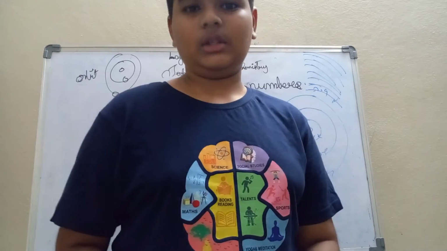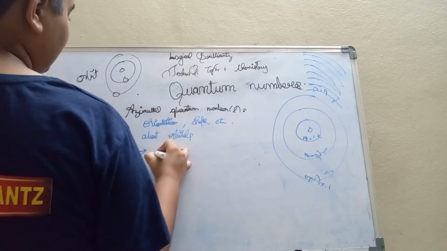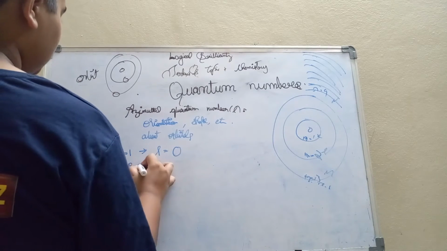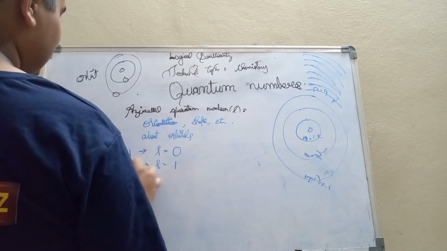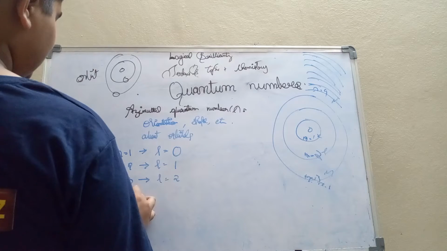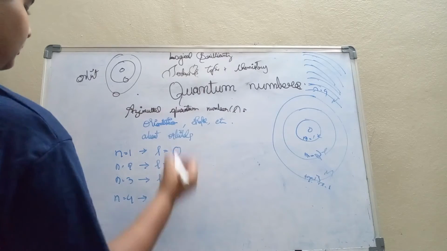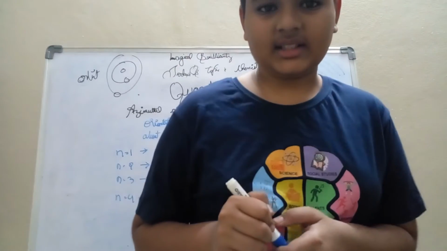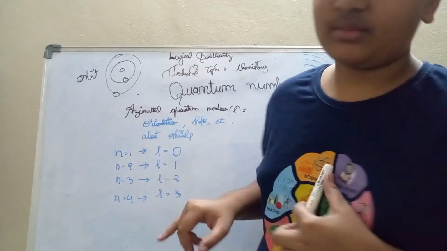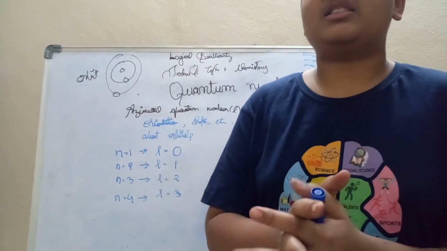of orbitals. So, if n equals 1, the value of L equals 0. If n equals 2, the value of L will be 1. If n equals 3, the value of L will be 2. If n equals 4, which is N shell, the value of L will be 3. I think you have clearly understood this. So these are the values of L, the azimuthal quantum number. This is about the azimuthal quantum number.